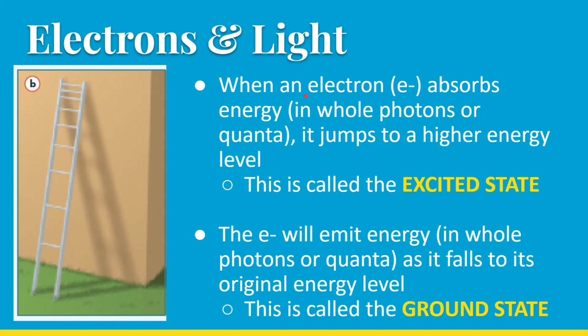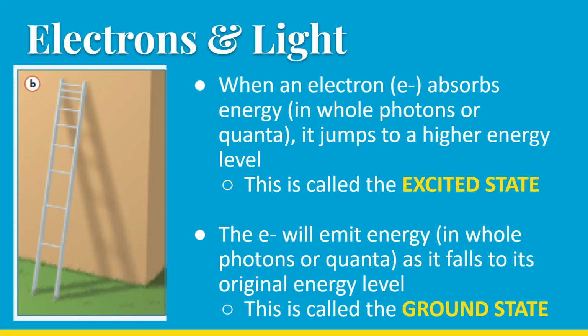When an electron absorbs energy in whole photons or quanta, it jumps to a higher energy level. This is called the excited state. The electron will emit energy in whole photons or quanta as it falls to its original energy level. This is called the ground state. So again, this should sound familiar from your chemistry class.